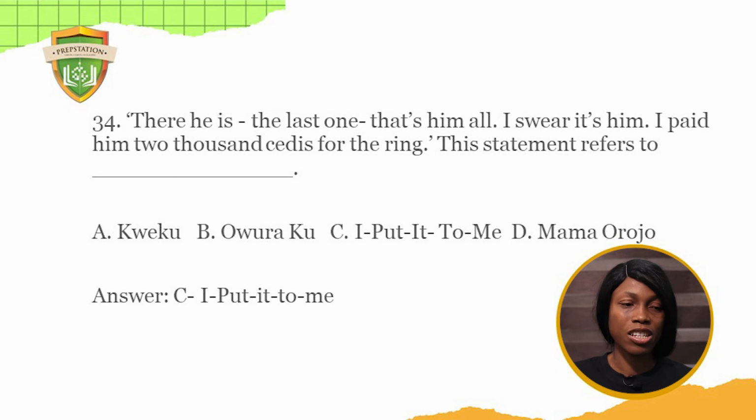There he is, the last one. That's him all, I swear. It's him. I paid him 2,000 cedis for the ring. This statement refers to Dash. A. Kweku. B. Oraku. C. I put it to me.